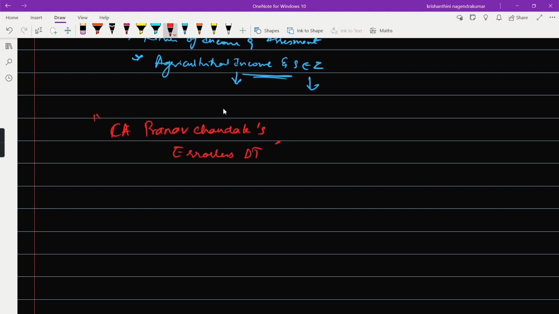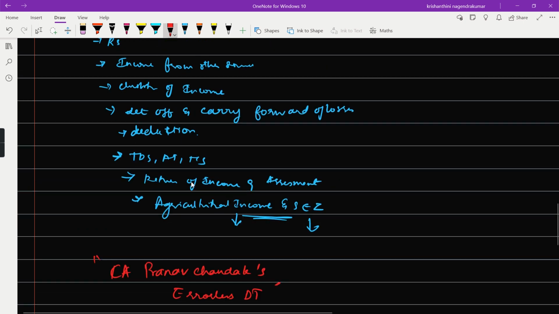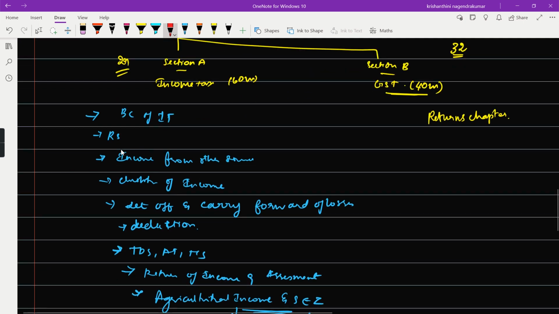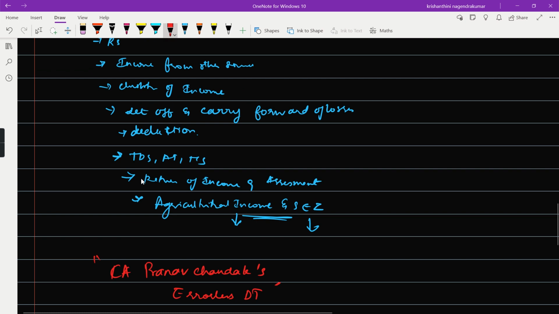lecture on YouTube itself, and I bought his book, revised GST. For income tax I bought CA Pranav Index RLSDT, which was very good. All these chapters were just 4 to 5 pages in his book, except deductions, TDS, and returns. These three chapters were huge, but compared to those huge chapters, that is salaries, PGBP, capital gain, I find this to be pretty comfortable, and I was very sure about how the questions are going